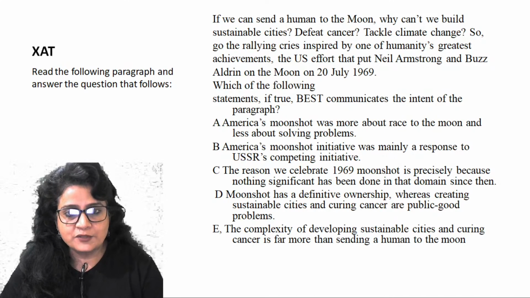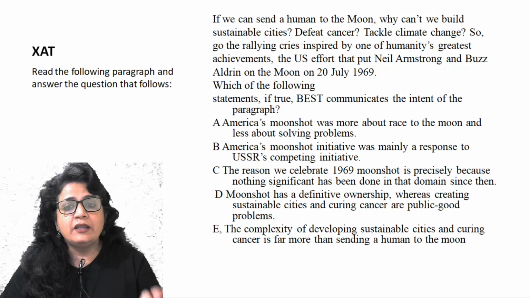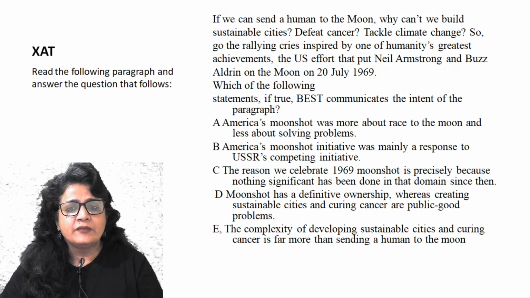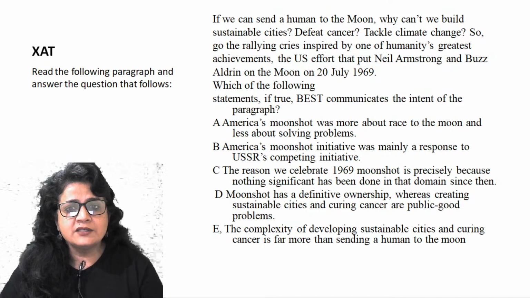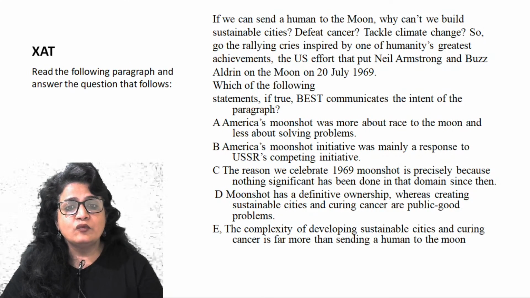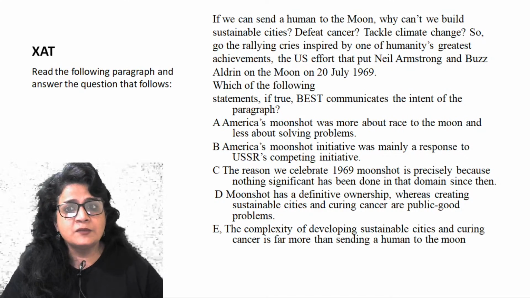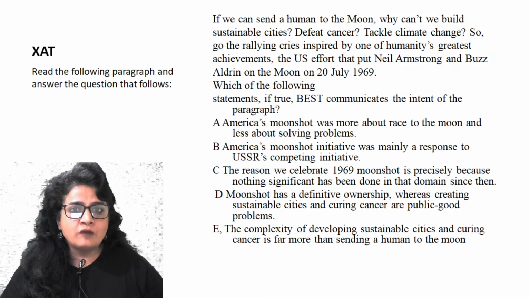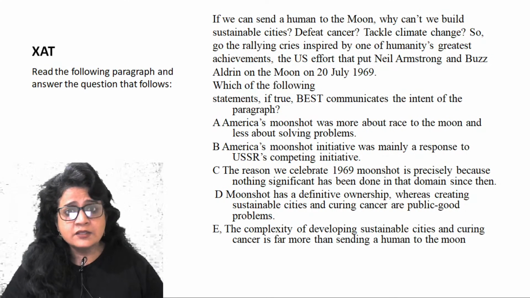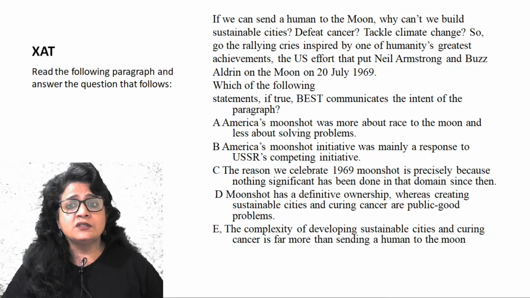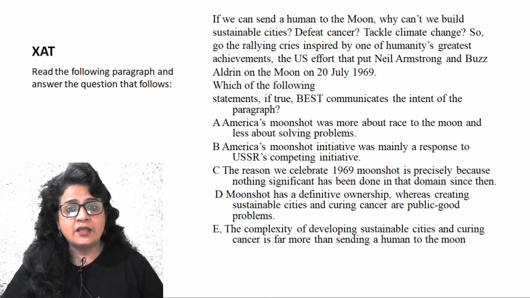Look at the options. A: America's moonshot initiative was mainly a response to USSR's competing initiative. America's moonshot was more about the race to the moon and less about solving problems. It was possibly solving other problems, not these problems, but other problems. That's why it sent people to the moon, right? So A is wrong, and the author is also positive. He says extraordinary, greatest achievement. So A is also not the answer.